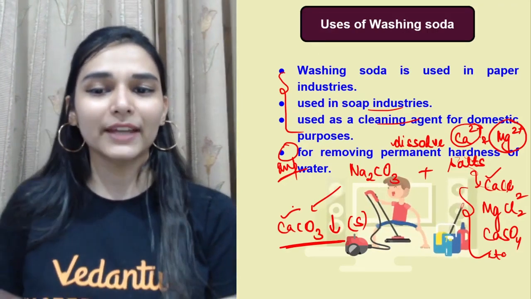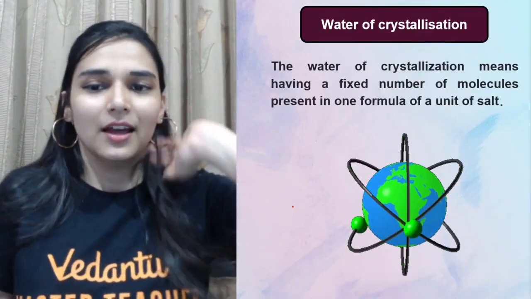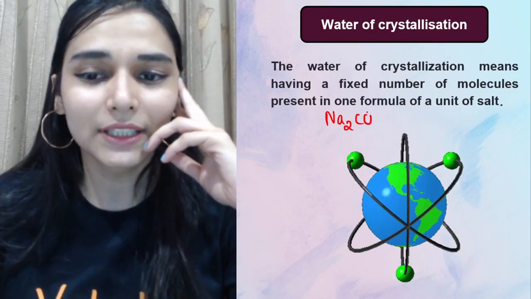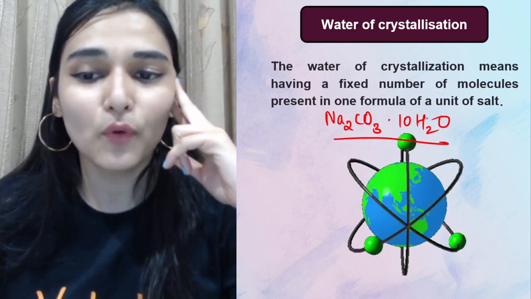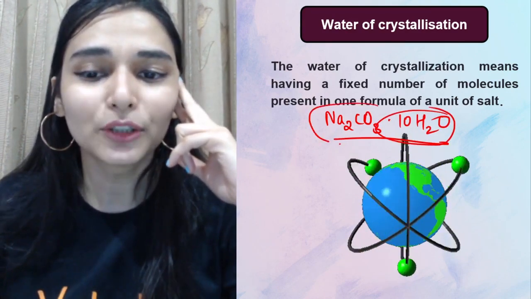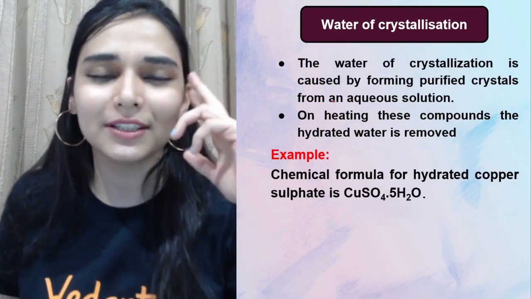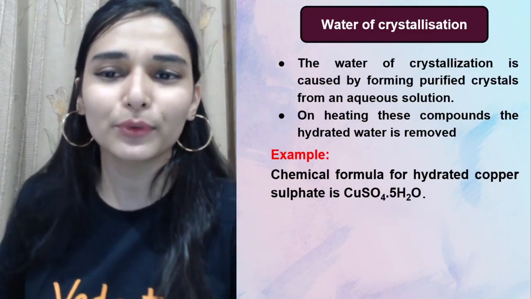ठीक है. So try to remember it. To remove the permanent hardness we use it. Now you would be saying, ma'am, what is this 10 water? I don't understand. Why these fixed number of water molecules are present in 1 unit of sodium carbonate? What is the purpose of these water molecules? Are they actually present along with sodium carbonate?